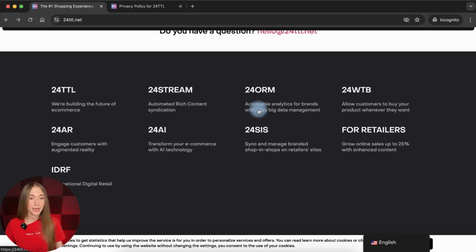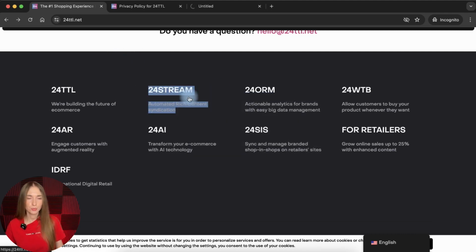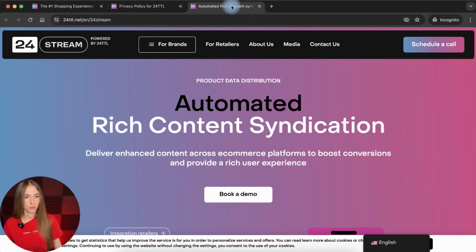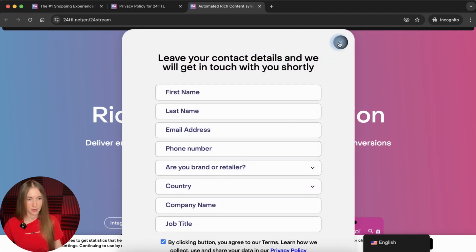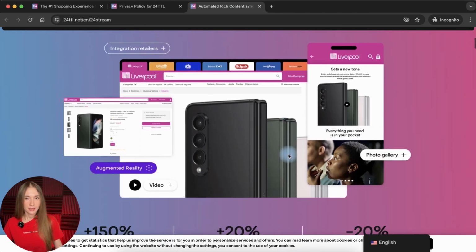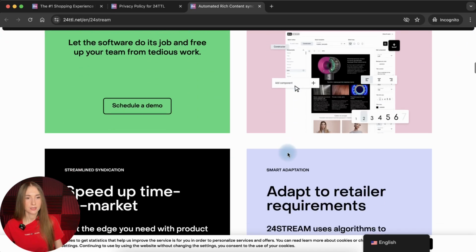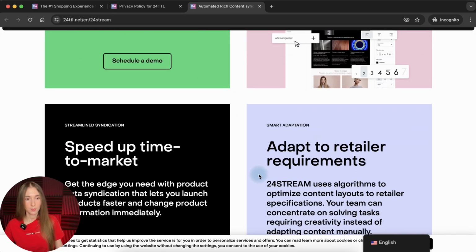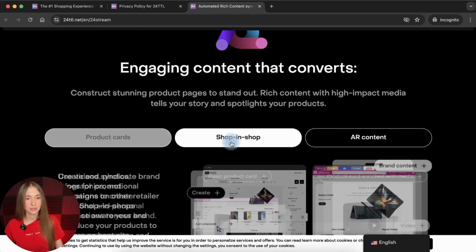And let's just check one of them to be sure that there is nothing special. Automated rich content syndication. So again, a book a demo form, the same form, and the description of this product, right? Yeah, the same. Again, schedule a demo button, book a demo, the same button.